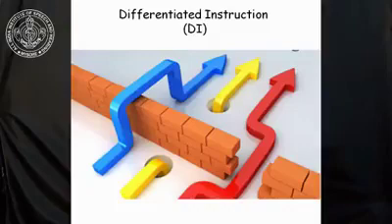So first we will talk about differentiated instruction. As you can see in this picture, the goal is one, but to reach the goal, the ways are different. The same thing applies to all children, including children with special needs.